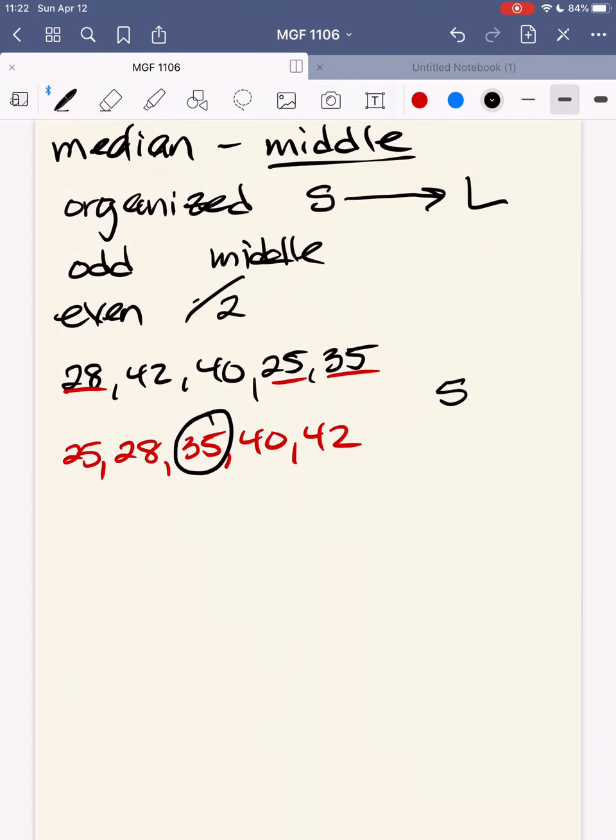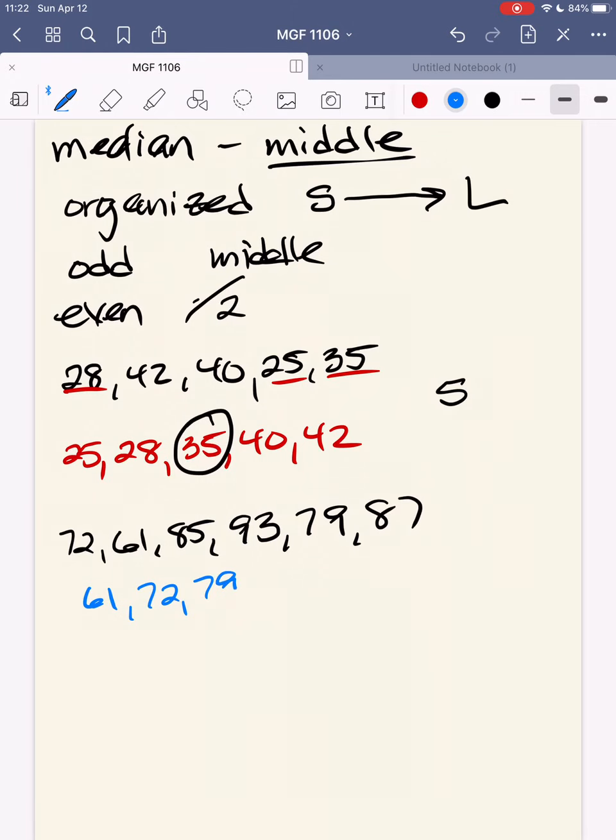If I look at the other set, I have 72, 61, 85, 93, 79, and 87. Again, I have to organize them. I've already done that. I have 61, 72, 79, 85, 87, and 93.